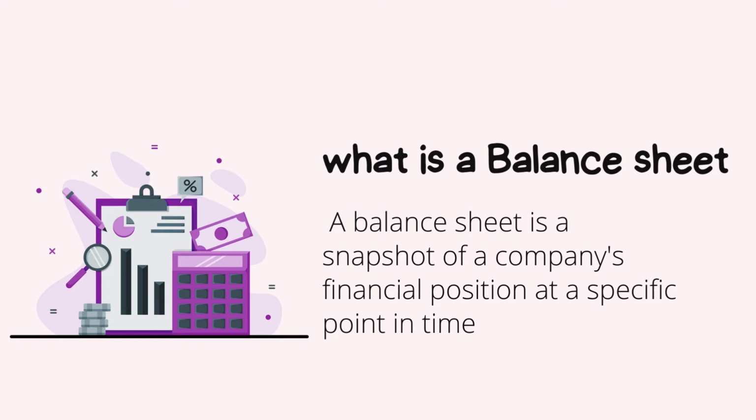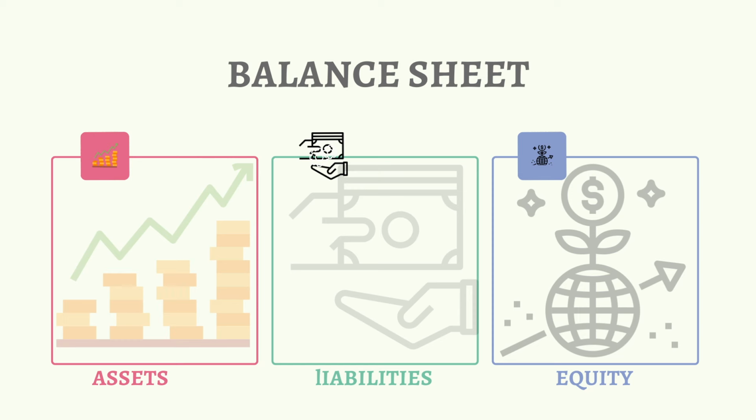Think of it this way. If the income statement is like a report card showing how well the company did over a period, the balance sheet is like a photograph of everything the company has and owes at a specific moment. It is divided into three main sections: assets, liabilities, and equity. Let's break down each of these sections.